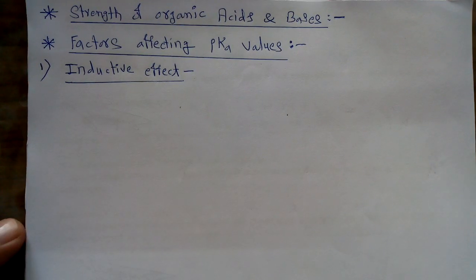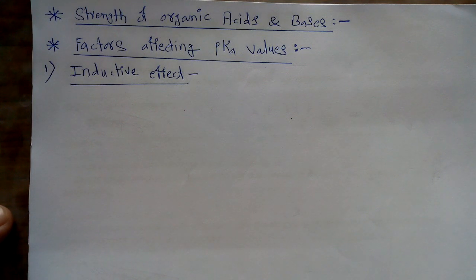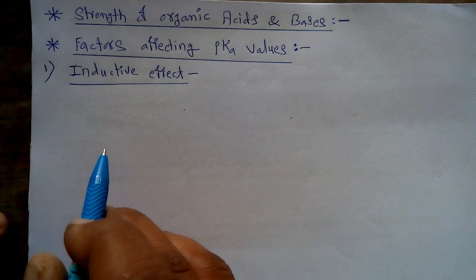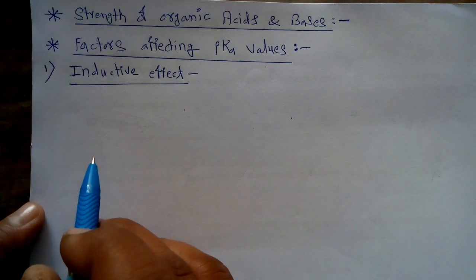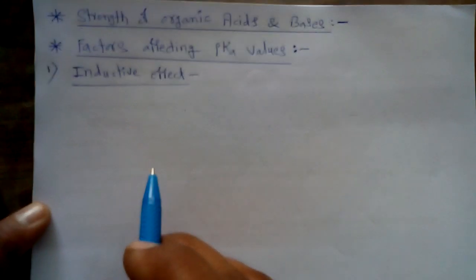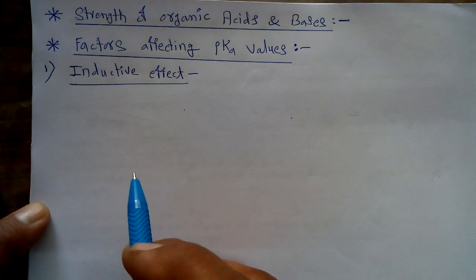In the last lecture, we studied the different important concepts from this chapter. Those concepts are important as far as the mechanism of organic reactions is concerned. Those simple points are nothing but what is meant by nucleophile, what is meant by electrophile, and what are the different ways of breaking of a bond, that is homolytic fission and heterolytic fission. So that important point we discussed in the last lecture.